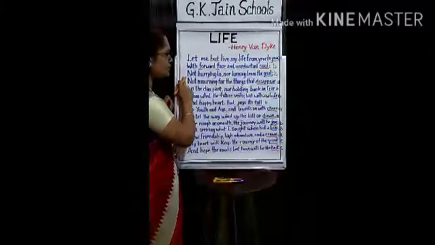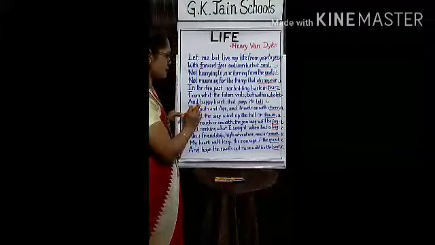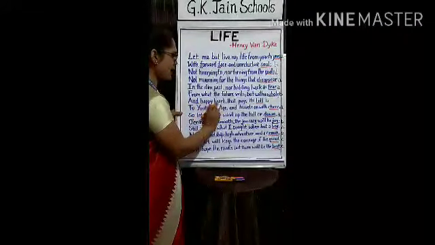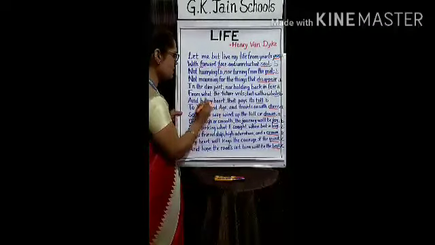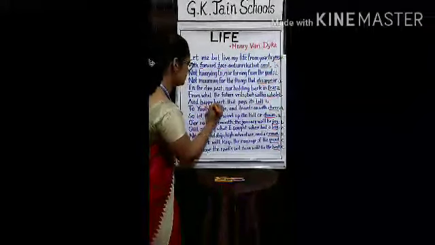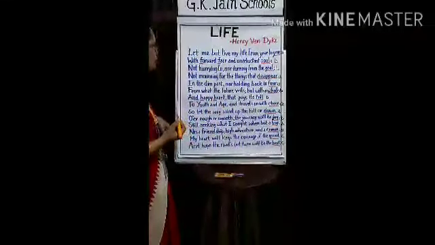So let's search for some more alliteration words. See here in this particular line we have the letters H of happy and H of heart. It's a repetition of the same letter H. So here we have an alliteration.